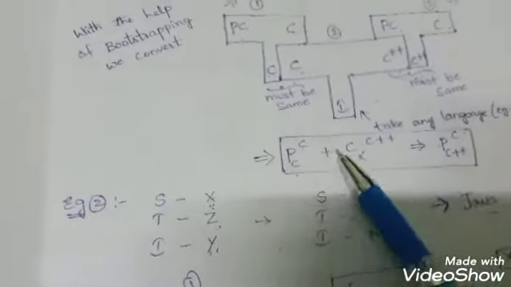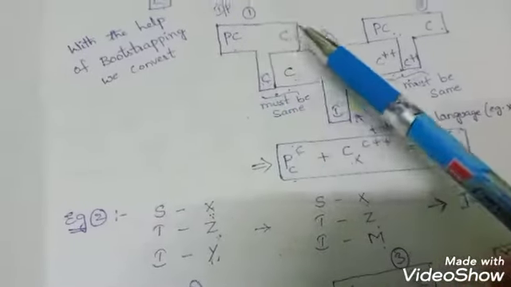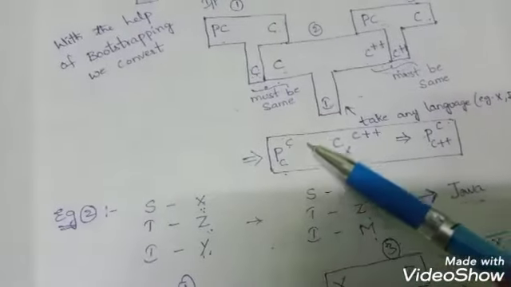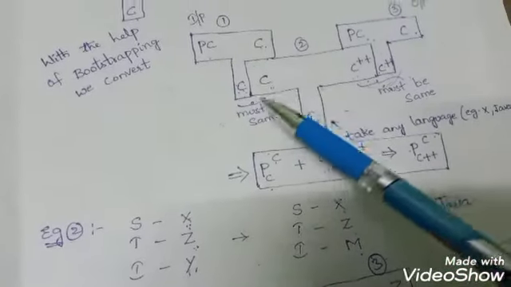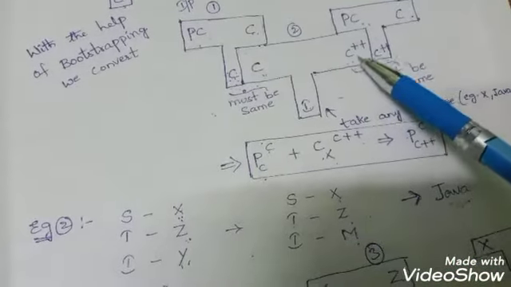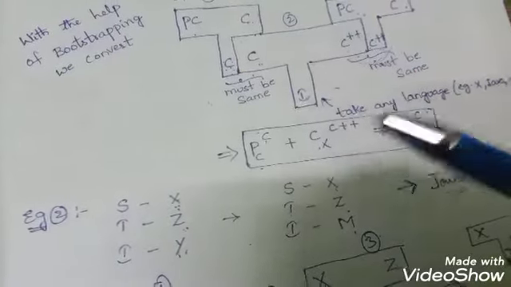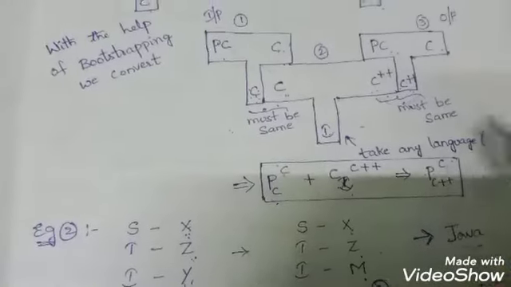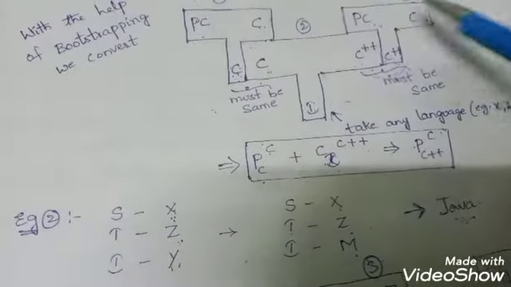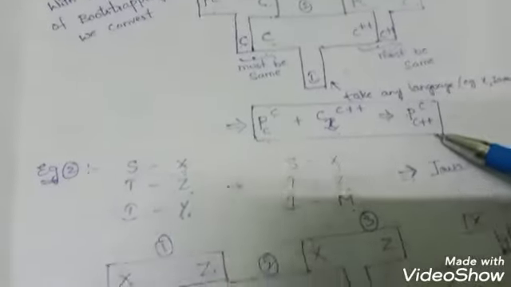So this can also be written as P, like this PC or P, and this is the source and target C and your implementation language C, plus here C and the target C++ and the implementation language I. So here it is I, which is equal to P and the target language C and the implementation language C++.